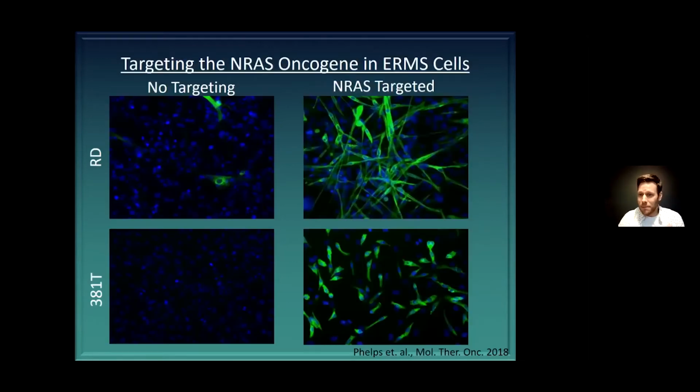Now, the other type of rhabdomyosarcoma that has RAS mutations exhibits a similar type of phenotype. If we target the oncogene, we get differentiation of those cancer cells into muscle fibers. But what's unique about all of these is each cell type is unique in its phenotype once we've disrupted that oncogene.